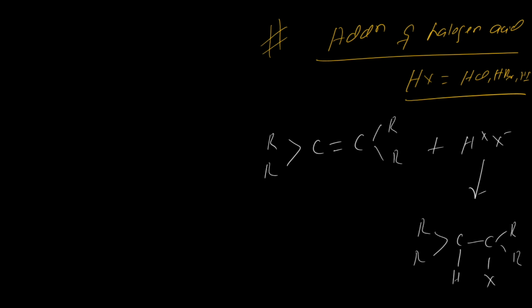Now if it is unsymmetrical, then what? There is a rule we have to follow. First let's discuss the rule, then we'll move ahead. This is known as the Markovnikov rule.